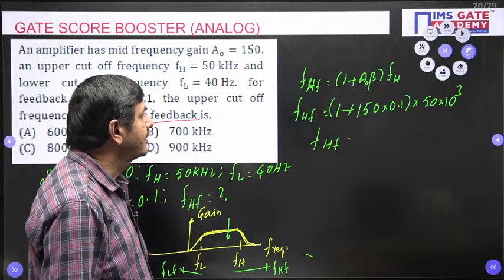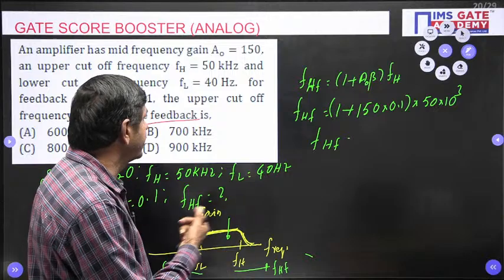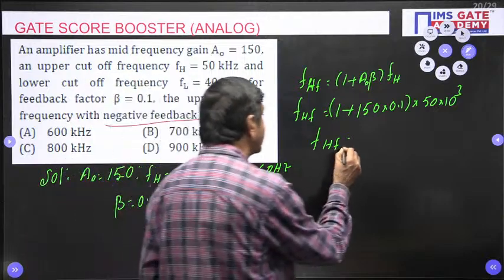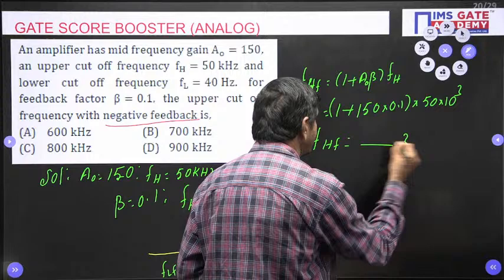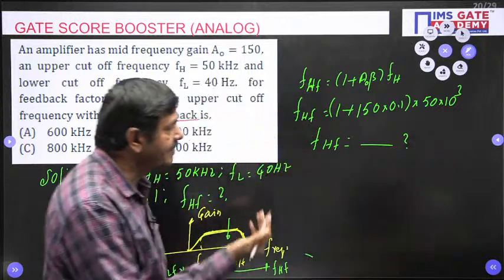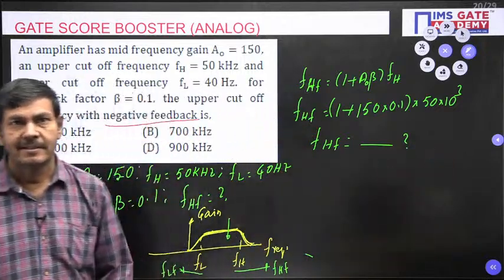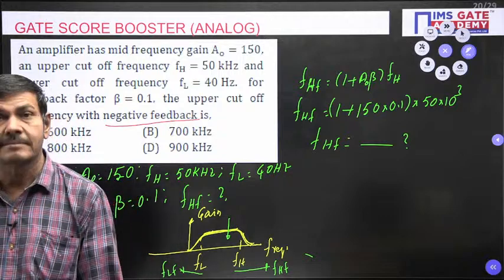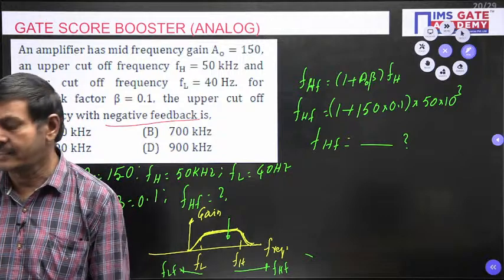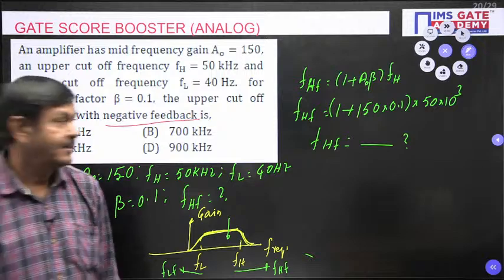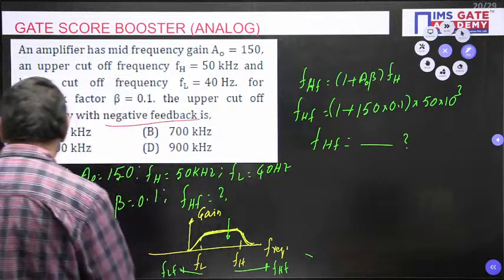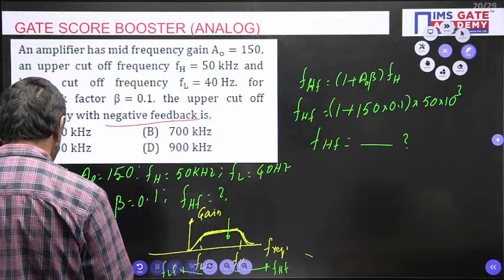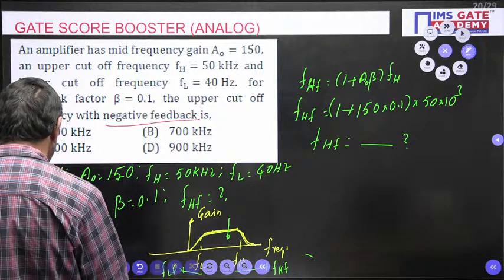And what value it comes, check it now. You calculate, use the calculator and find its value. Whatever the value it comes, you calculate, and check which option is correct. This way you can determine high cutoff frequency. Yes, these are the problems mostly possible in today's session only now.